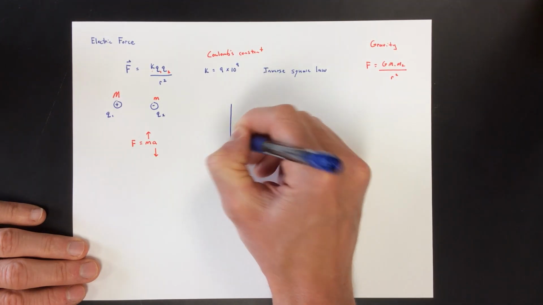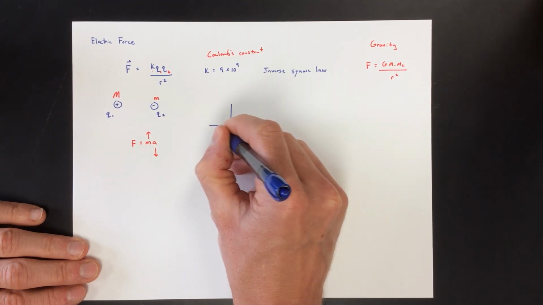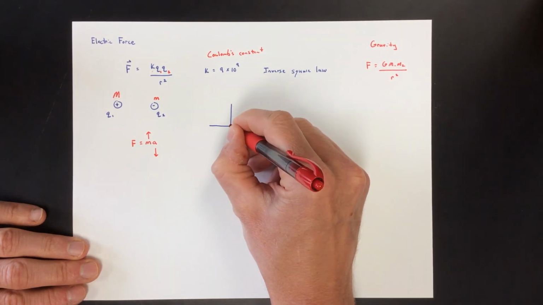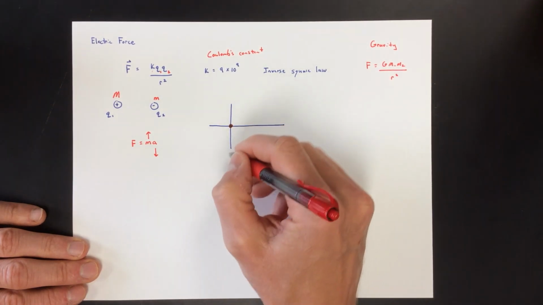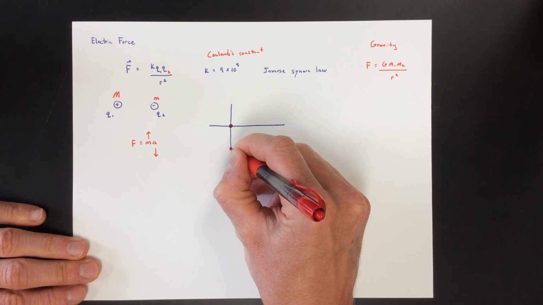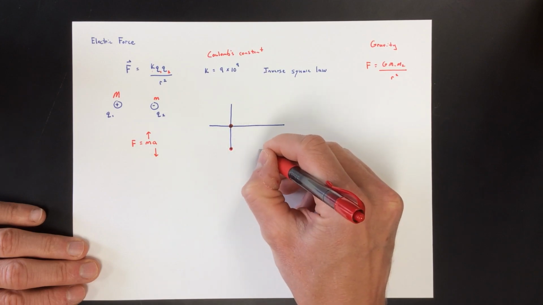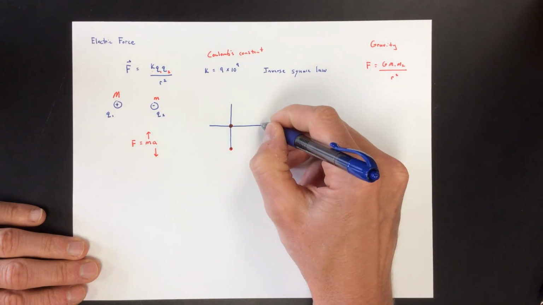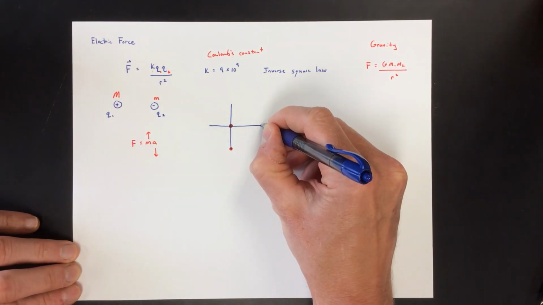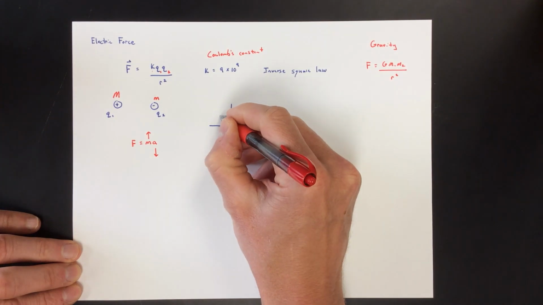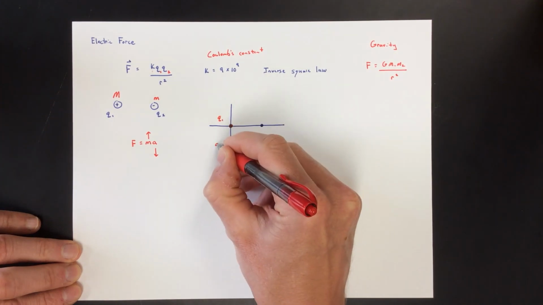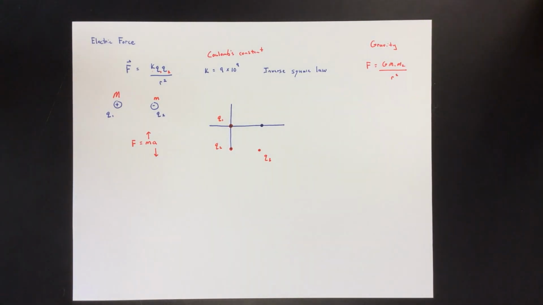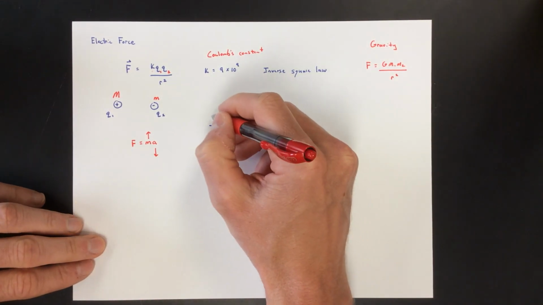So here's our coordinate system, and let's put some charges. Let's say we have that one there, and that one there, and that one there. And then we want to have this fourth charge right here. So this is some q1, q2, q3, and let's say that this one is positive.